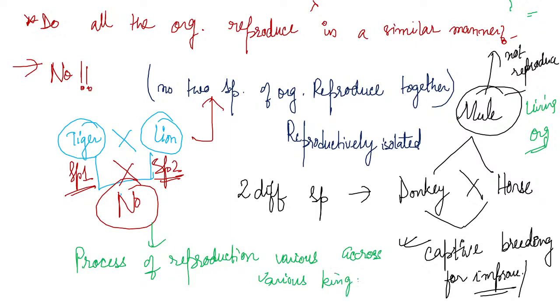Various kingdoms, how many kingdoms are there? There are 5 kingdoms according to Whittaker, which we have already learned. And what are the 5 kingdoms? Protista, Monera, Fungi, Animalia, and Plantae.